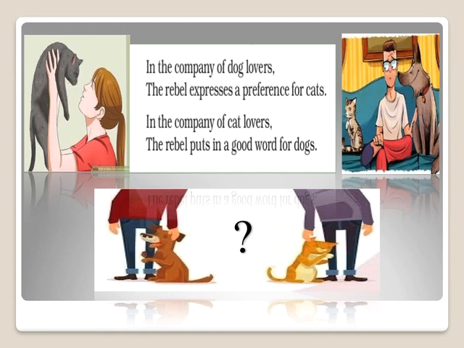And when everybody will speak for cats, the rebel will talk for dogs. So, from this stanza, we come to know that his choice, his preference, his liking will also be different from the other people.